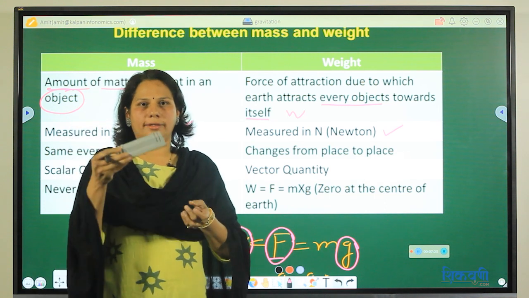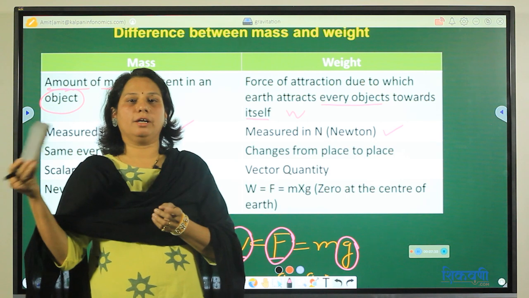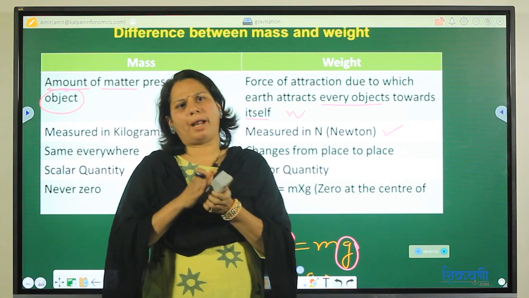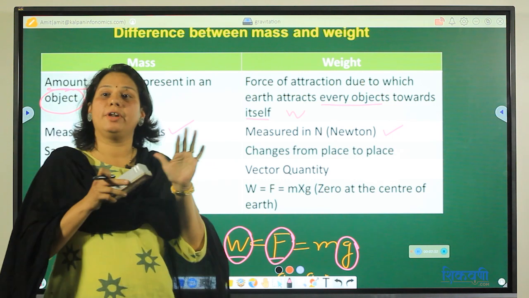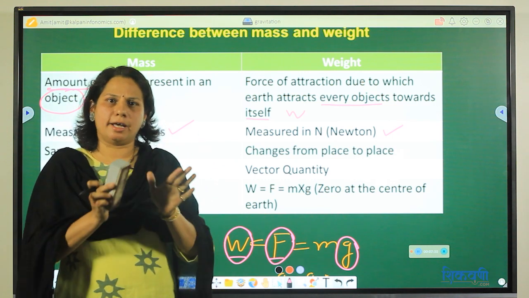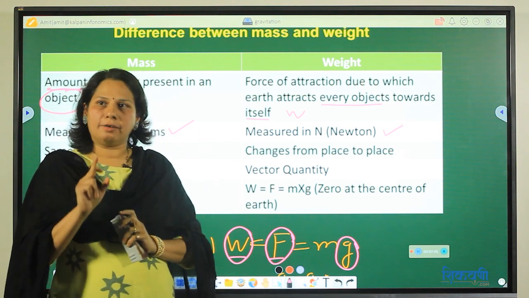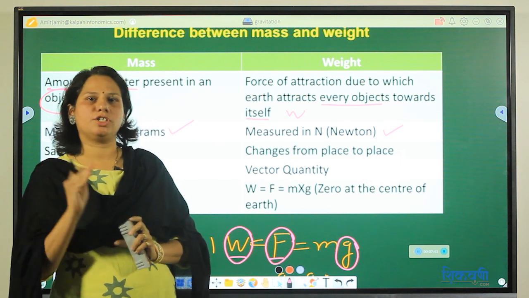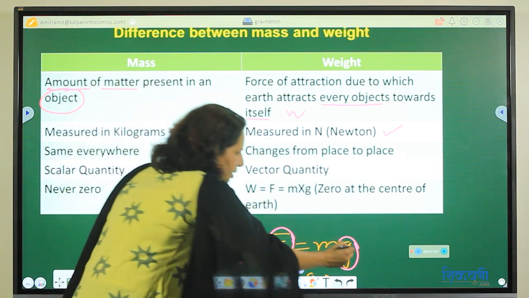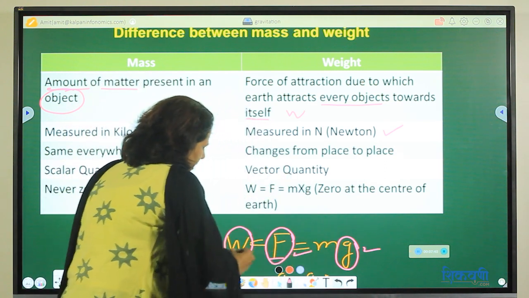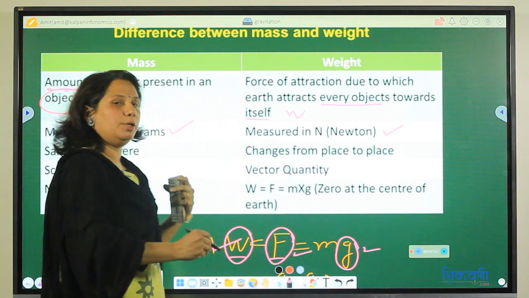Now if I take this duster to the equator, what will happen? Matter will remain as it is, so mass will be the same everywhere, the material remains the same. But at the equator, what will happen? G will change because the earth bulges at the equator. So if G is changing, F is changing, and so W is changing.